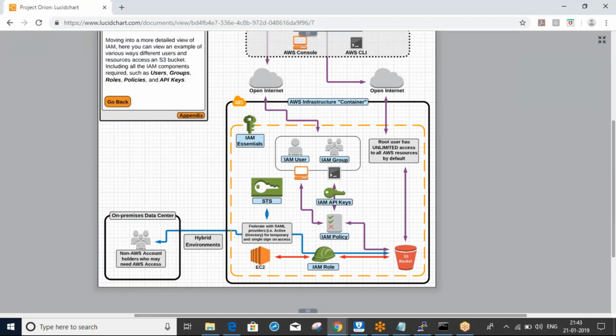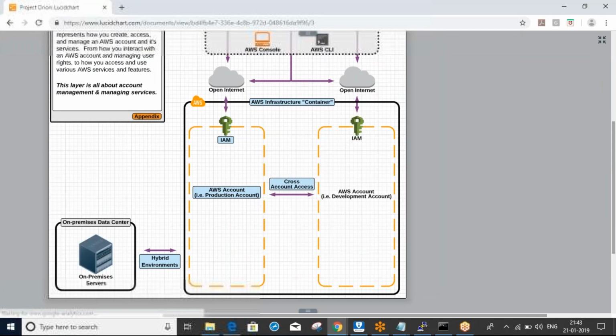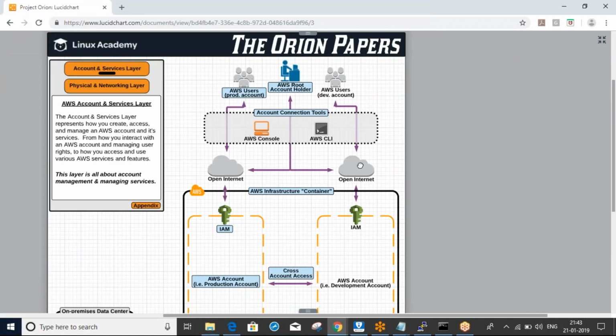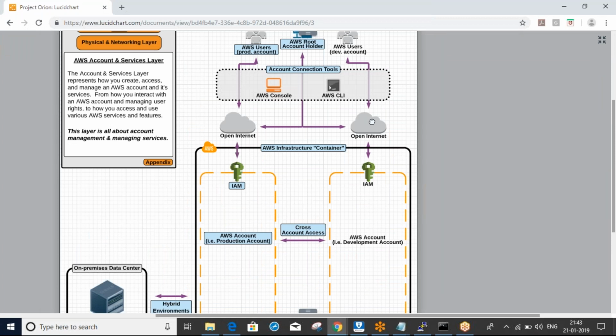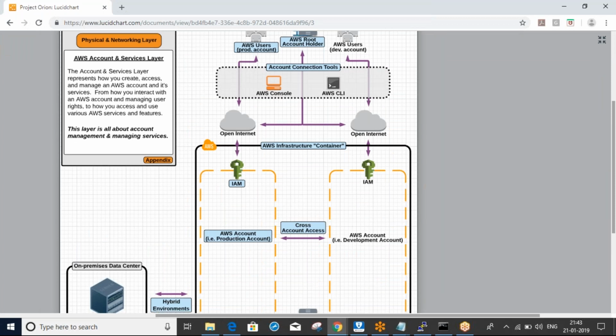What does single sign-on mean? One sign-in will give access to each and every resource. It's kind of like LDAP. Users who have an LDAP profile can access the Linux servers and all those things. Same thing, the AD concept we also call single sign-on.